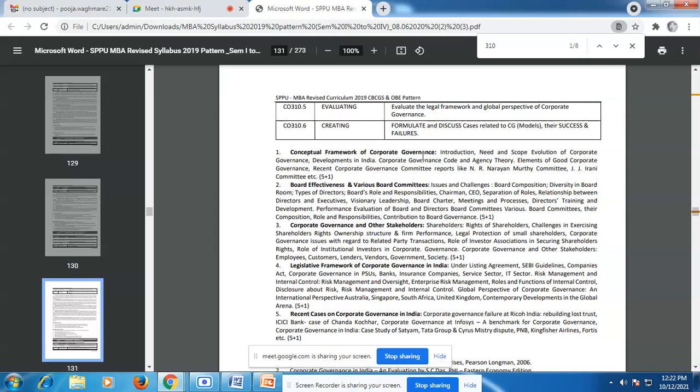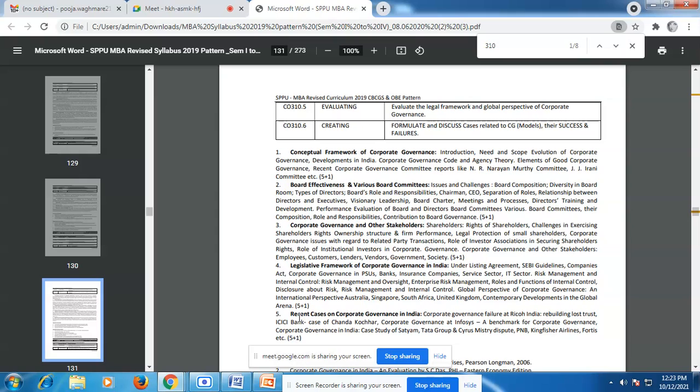Next is board effectiveness and various board committees. Third is corporate governance and other stakeholders. Fourth is the legislative framework of corporate governance in India. And the last is recent cases on corporate governance in India. So these are the 5 units which we are going to learn in this subject.